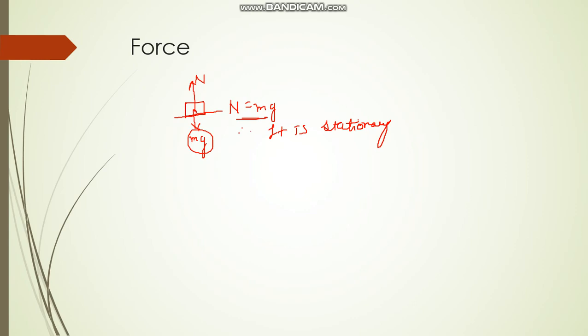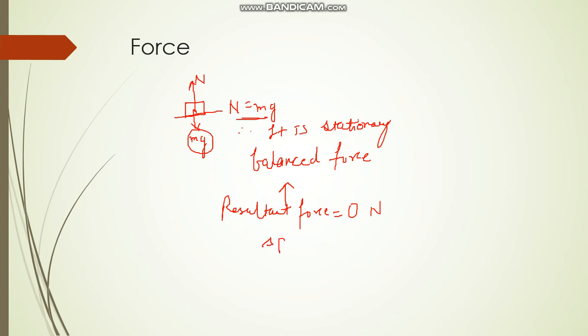In the same way, we can say it is a balanced force. If the resultant force on a body is 0 newton, then you can say it is a balanced force. The resultant force is 0, so the speed will be 0, but the shape or size may change. This is the fundamental thing about balanced forces.